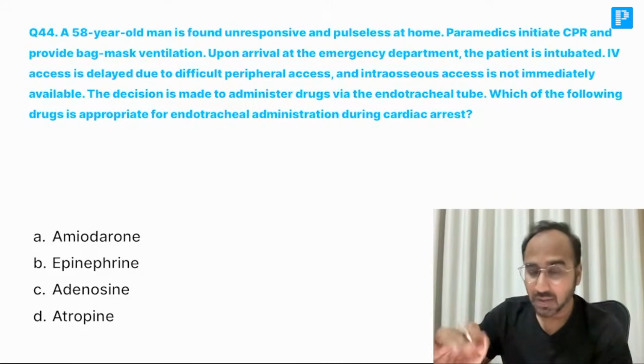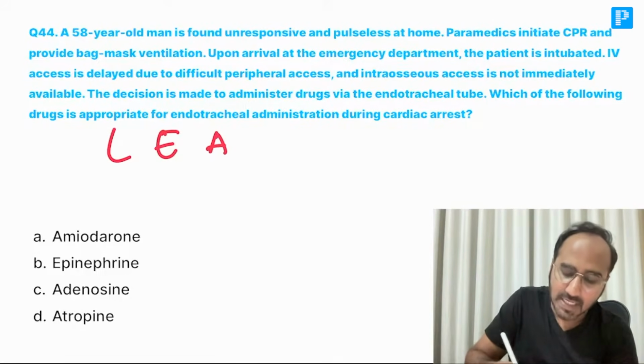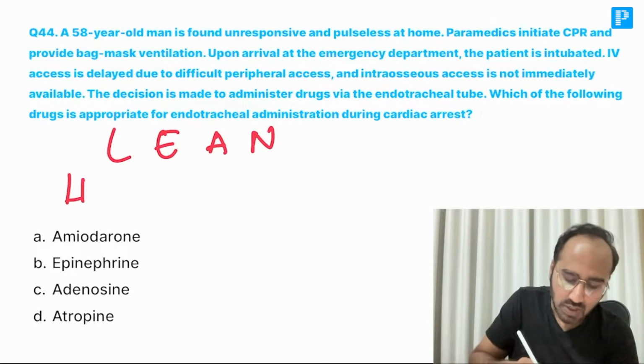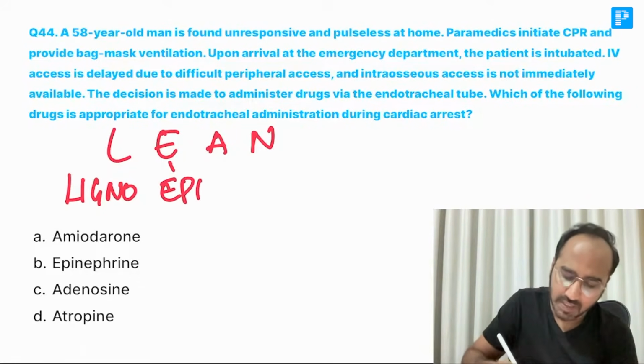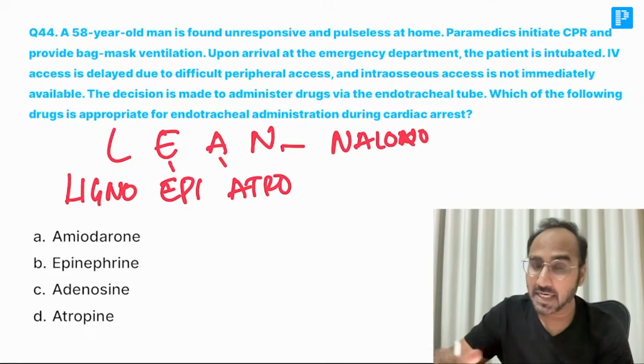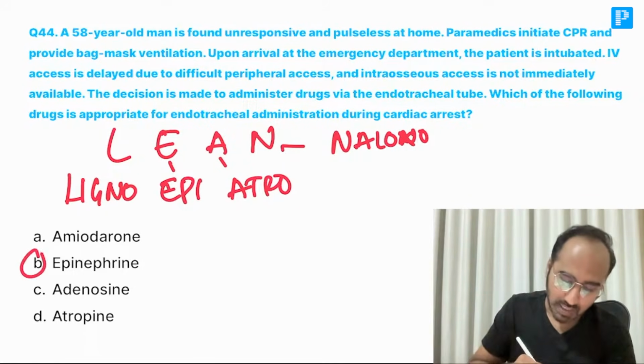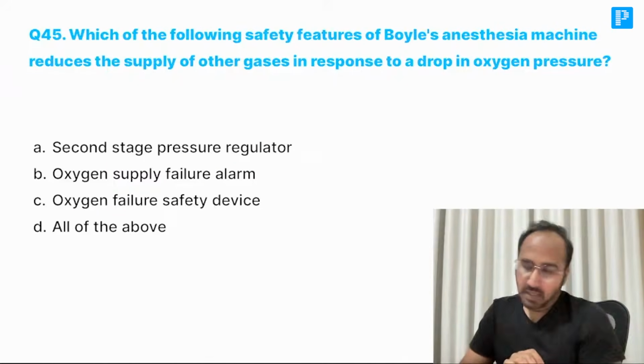Remember, guys, through the endotracheal tube, the drugs which can be safely given are the LEAN drugs. LEAN stands for what? You can give lignocaine safely. You can give epinephrine. You can give atropine. You can give naloxone. But over here, the patient is in cardiac arrest. You have not started any drug. The drug of choice for cardiac arrest among these four is epinephrine. Next is what, guys?